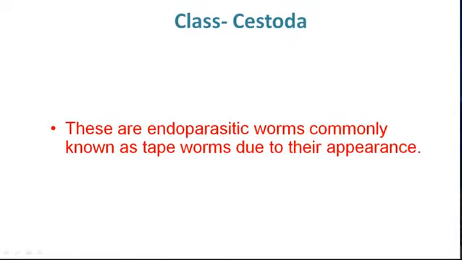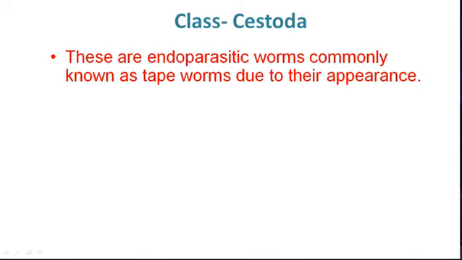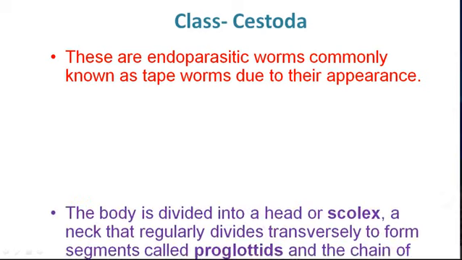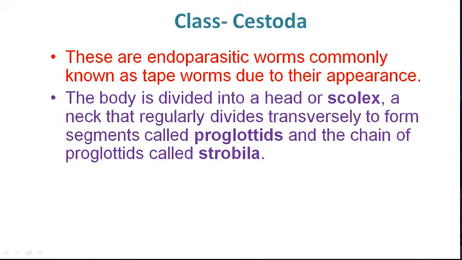The third class is Cestoda. These are endoparasitic worms commonly known as tapeworms. They have length, they have width, but they have negligible thickness. The body is divided into head or scolex, and a neck that regularly divides transversely to form small segments known as proglottids, and the chain of proglottids is called strobila. So the transverse division in the posterior part of the neck is called strobilation.